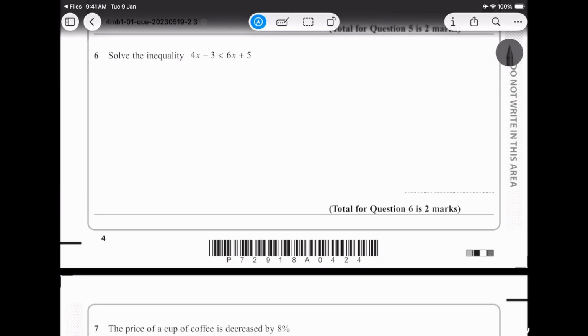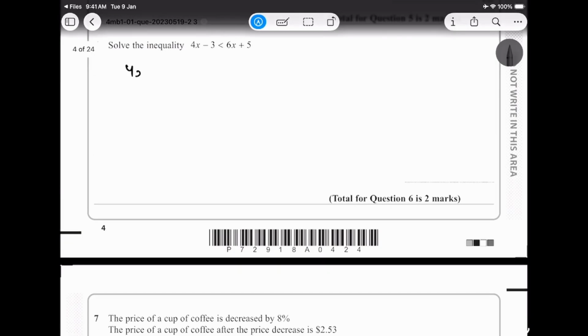Solving the inequality, again very simple. Let's try that. 4x minus 3 is less than 6x plus 5. These are the kind of topics where you shouldn't lose marks, because this is simple algebra. So 6x plus 5 minus 3, 4x, 6x, and this will become what? Plus, no, this will be plus 8. Okay, that was an error.